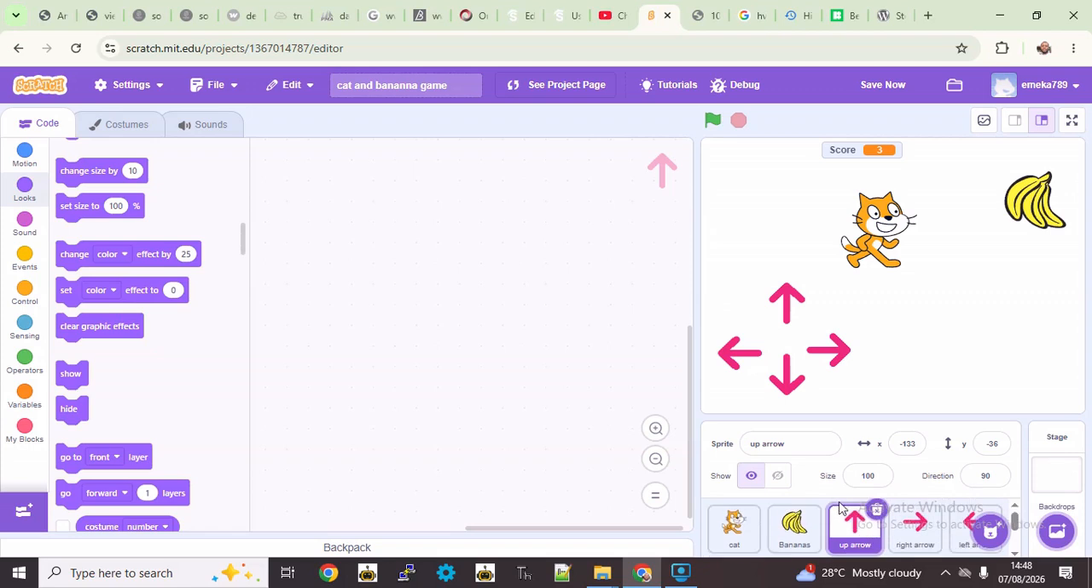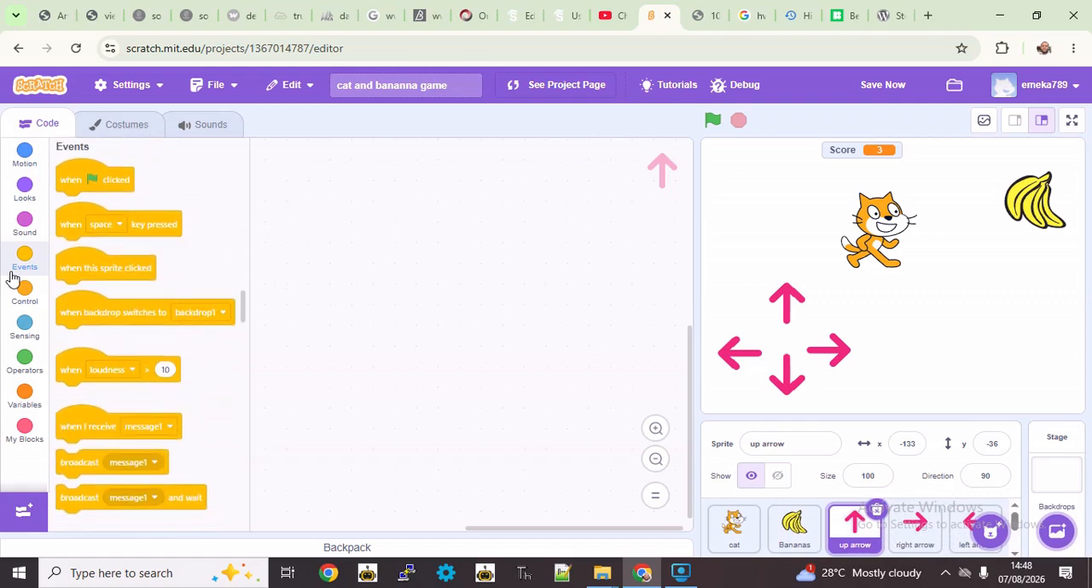Yeah, so select the up arrow, then come to code, make sure you're in code. So come to events. There's an event that is called when this sprite clicked. So just get this one. So we want that when the sprite is clicked, it should broadcast a message. So to broadcast a message, just come down here where you have broadcast message 1. So just drag it and put it under.